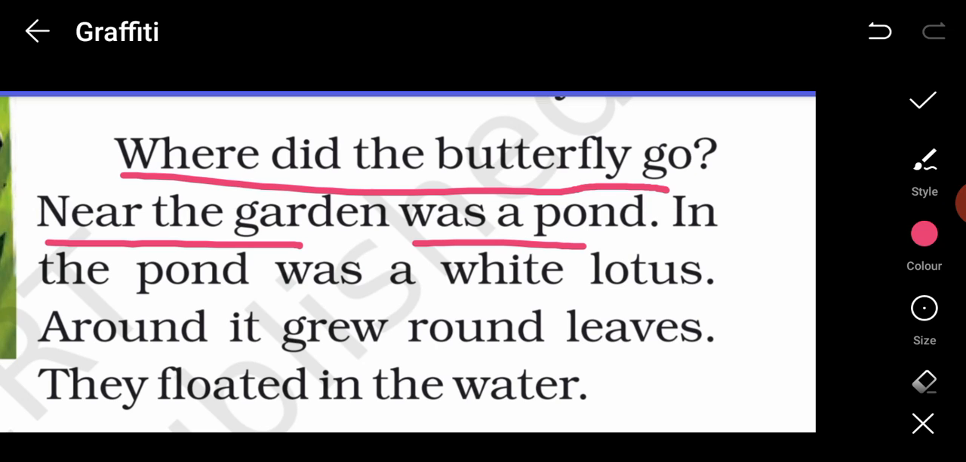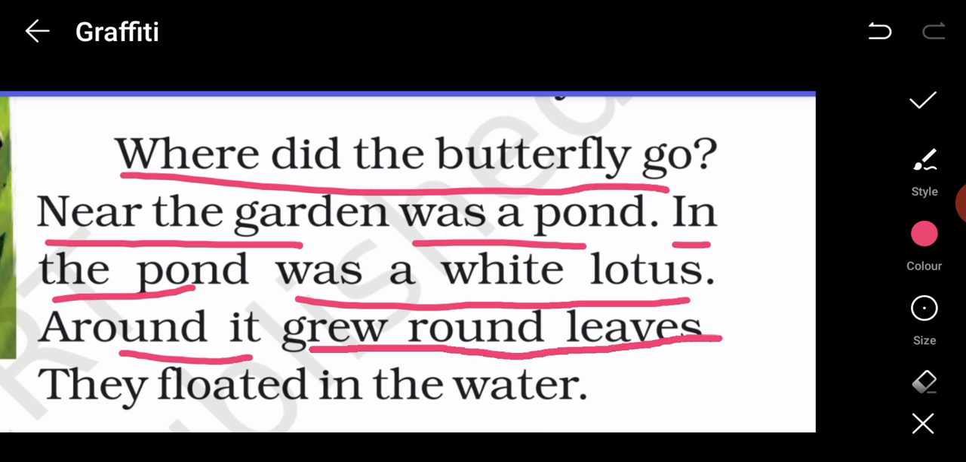A pond is a small place where there is water. In the pond was a white lotus. Around it grew round leaves. They floated in the water. So here the pond is described, and what was in the pond? Yes, a white lotus. And what grew around? Leaves. You know what kind of leaves a lotus has? Yes, they have round and flat leaves. They floated in the water.